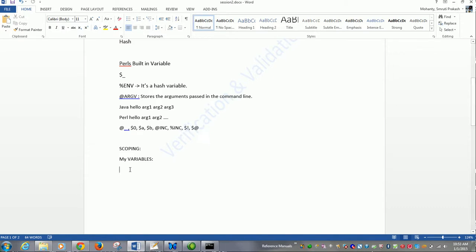Variables declared with my are referred to as lexically scoped. This means that they do not exist outside the scope in which they are declared. This generally means file scoped or block scoped. We will look at an example to understand this my variable.